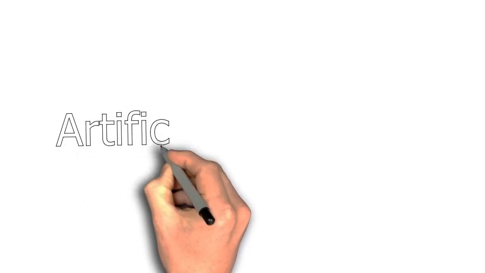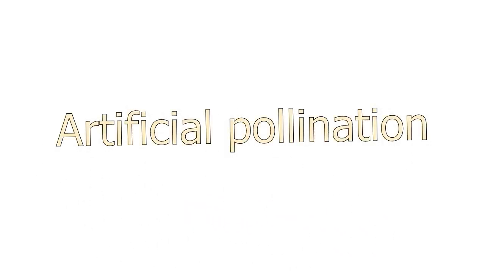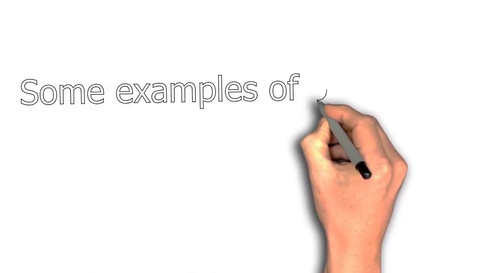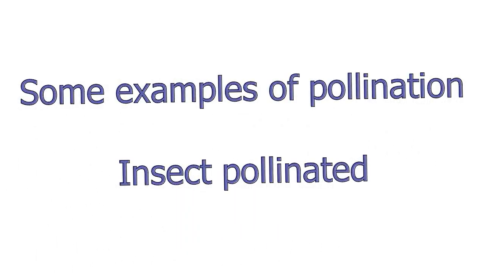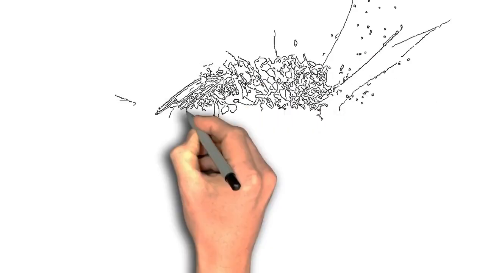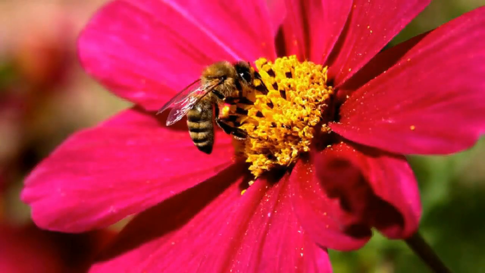Let us see some examples of pollination. The first example is the insect pollinated sweet pea. Here insects such as bees alight on a conspicuous corolla. The bee thrusts its long tongue in search of nectar. In this struggle, the wing petals of the flower are depressed. The wing petals along with the keel petal are forced down, and the stamen and stigma touch the underside of the body of the insect.